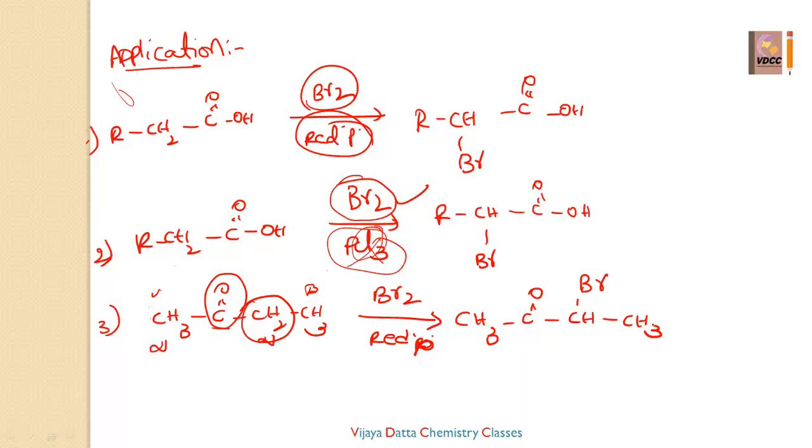Still, if you have any doubts, you can ask me in the comments box. Then I'll go to that once again. Only the thing: a carbonyl compound is present, and bromine in presence of red phosphorus is present. That is the HVZ reaction. The alpha position you have to substitute with that halogen. The halogen present in the catalyst does not involve in the reaction. Only the halogen which we are taking will be involved in the reaction.